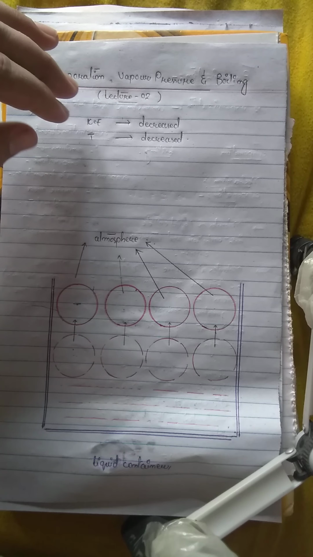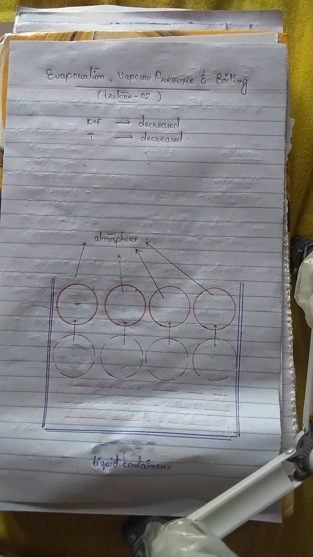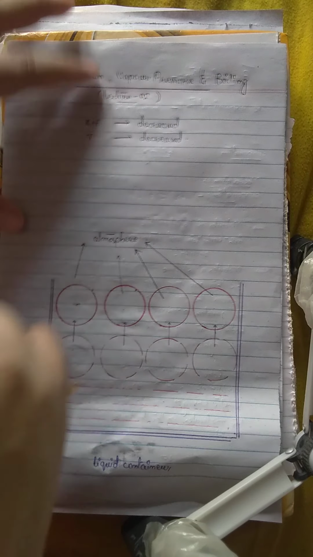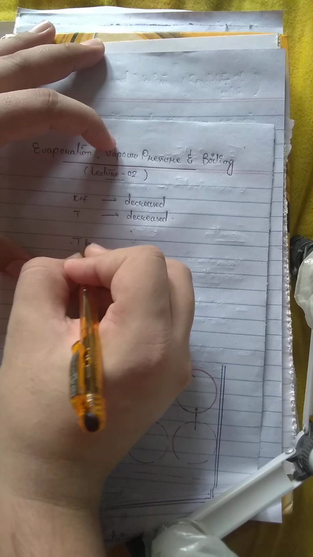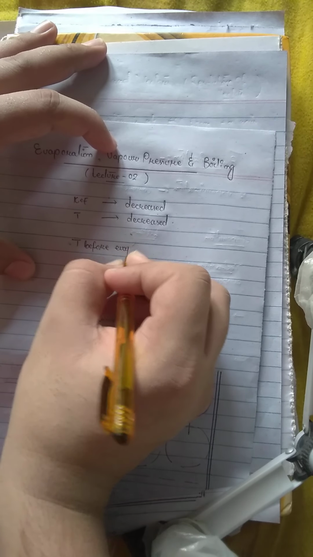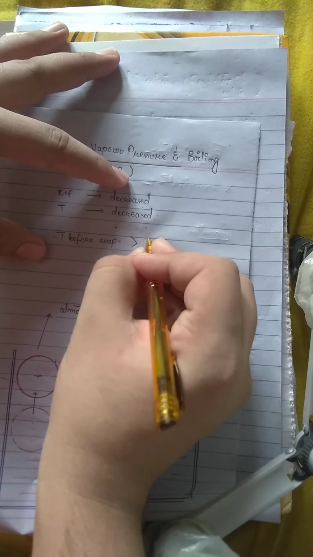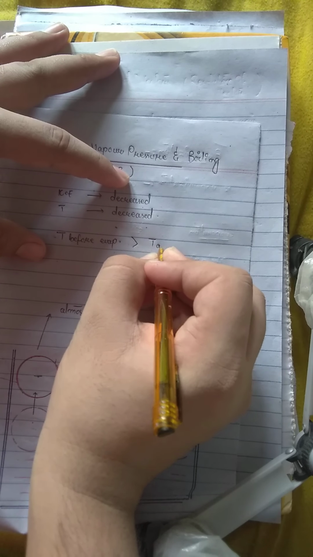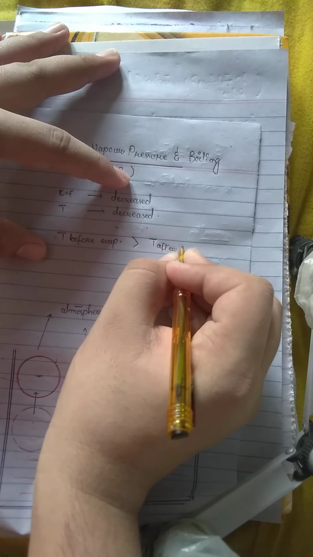Now we can say that the temperature of the liquid system before evaporation and after evaporation are different, and after evaporation the temperature value is lower than before evaporation. So the temperature of the liquid system before evaporation is greater than the temperature of the liquid system after evaporation.